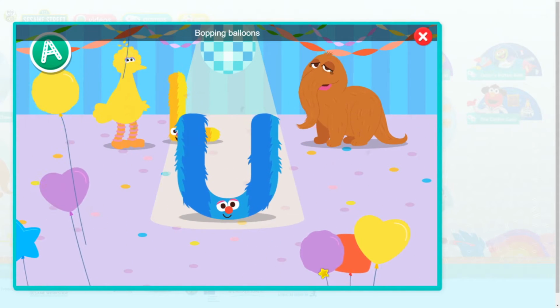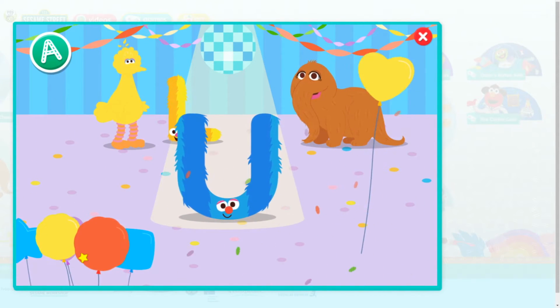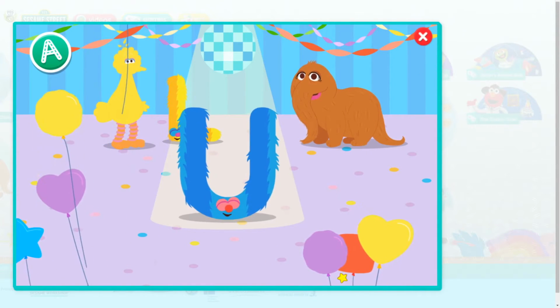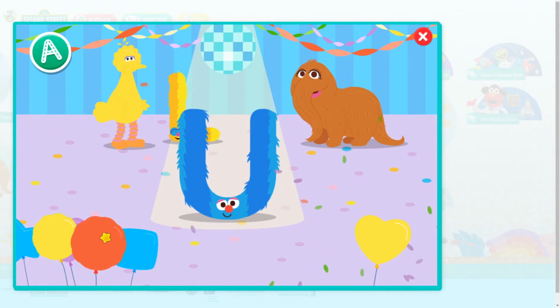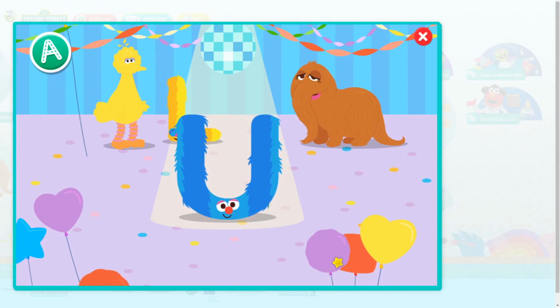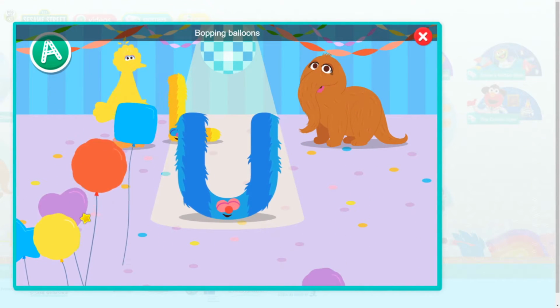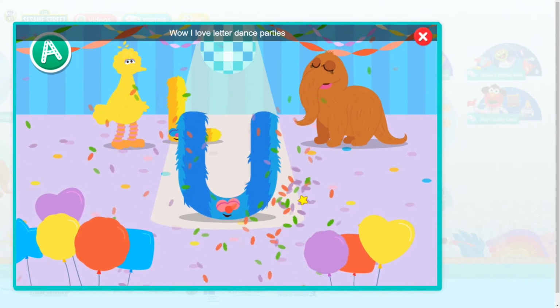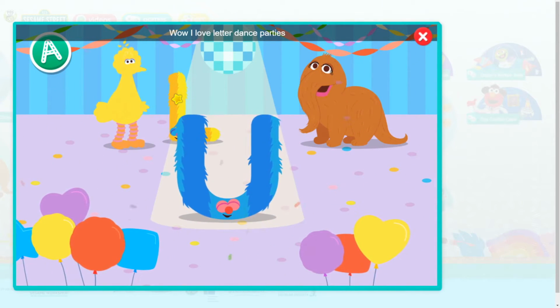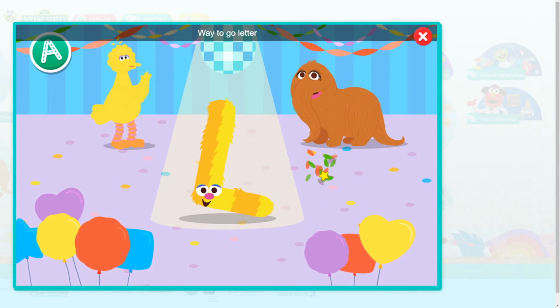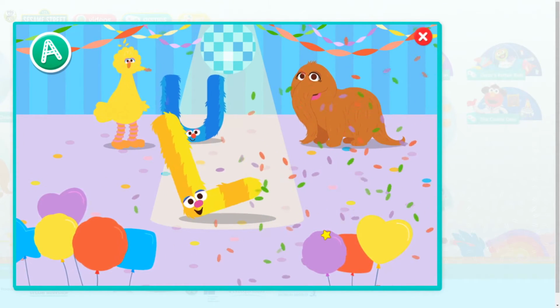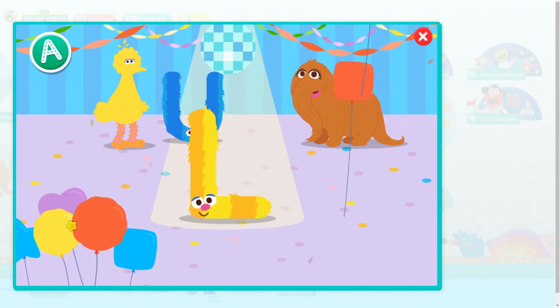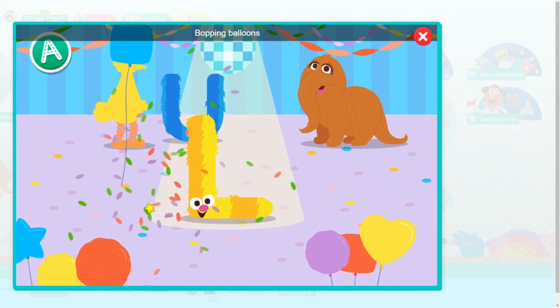Balloon bump. Bopping balloon. Balloon bump. Bopping balloon. Happy letter dance party. Wow, I love letter dance parties. Way to go, letter U. Balloon bump. Bopping balloon.